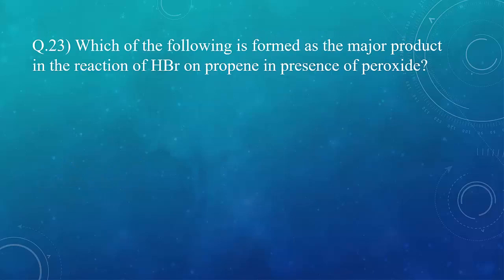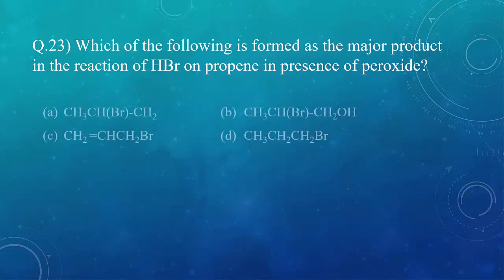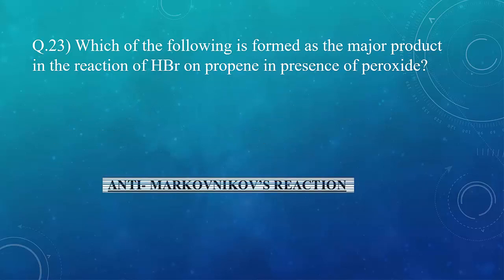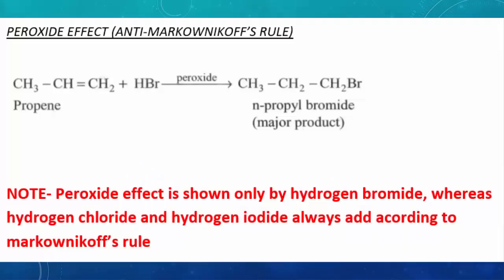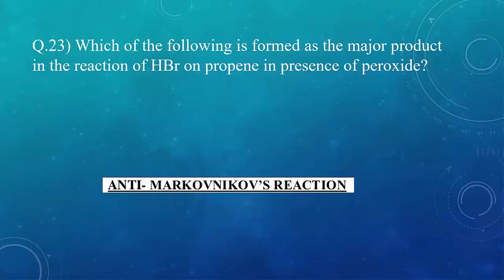Question 23. Which of the following is formed as a major product in the reaction of HBr on propene in presence of peroxide? So, which reaction is this? This will follow anti-Markovnikov's rule since peroxide is taken in the reaction. That is, the negative part of the reagent will go to that double bonded carbon atom which is attached to more number of hydrogen atoms. So, the product obtained over here is CH3CH2CH2Br, that is 1-bromopropane, that is option D.